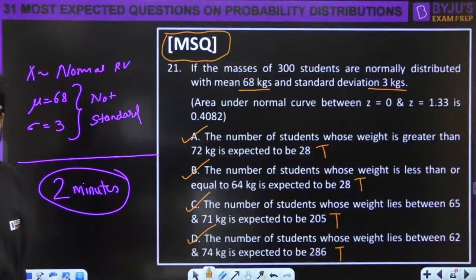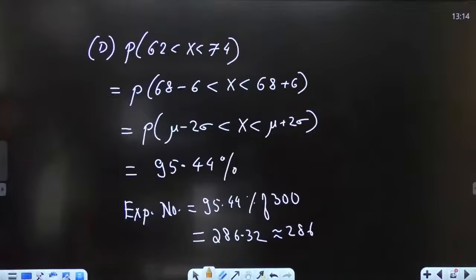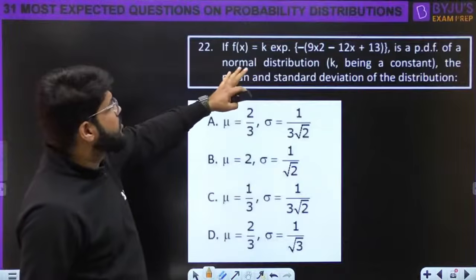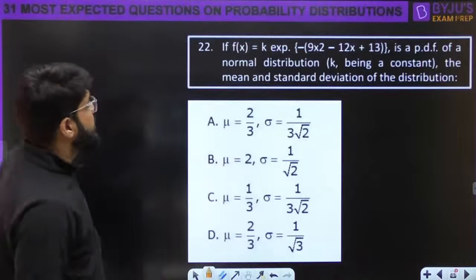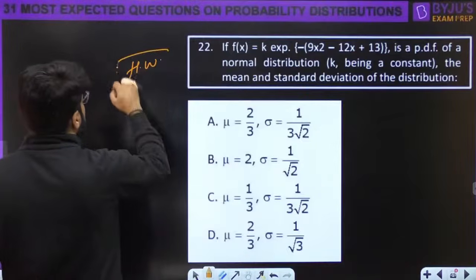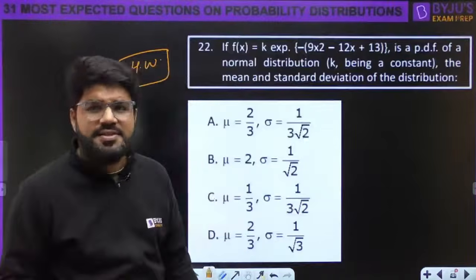Next question, guys. The next variety that you should know from here. Okay, acha, if f(x) is equal to k e power something is the PDF of a normal distribution, what is the mean and standard deviation? This is a homework for you. You have to just compare, guys. This is a simple one.